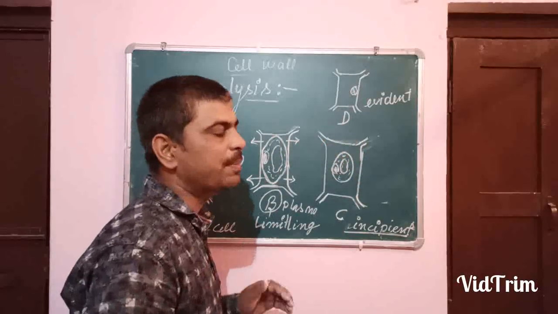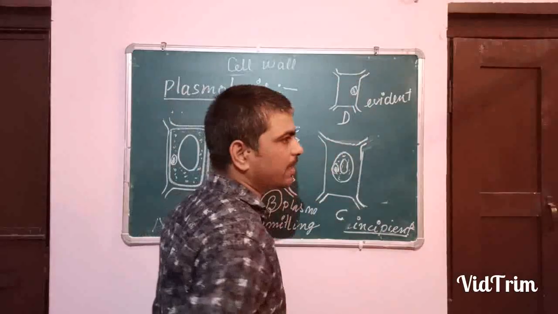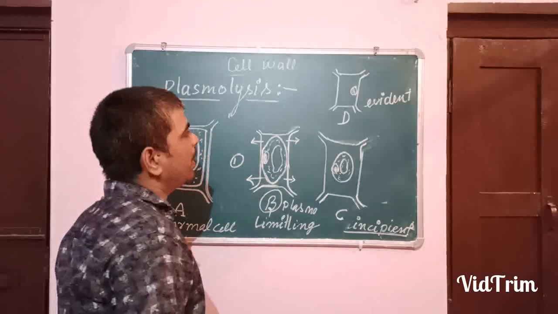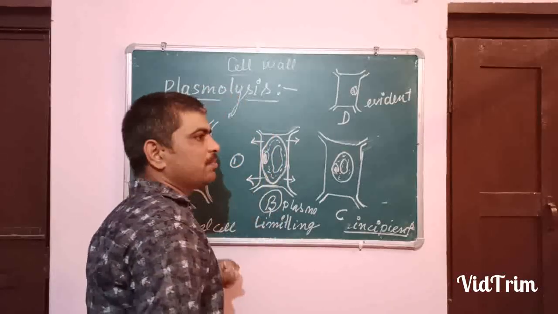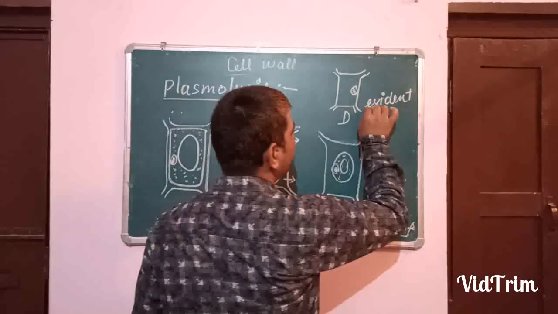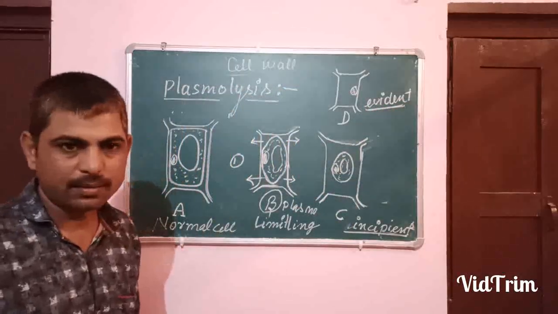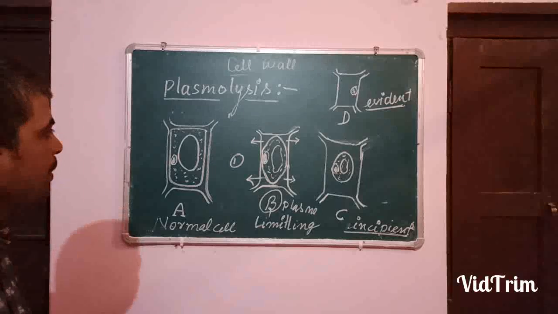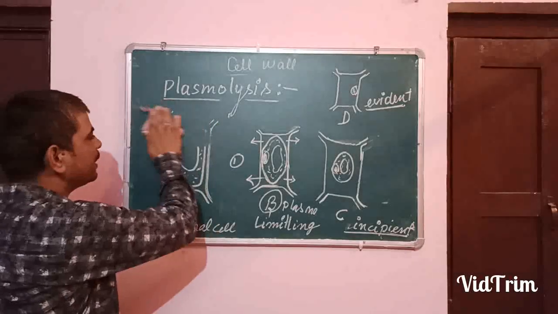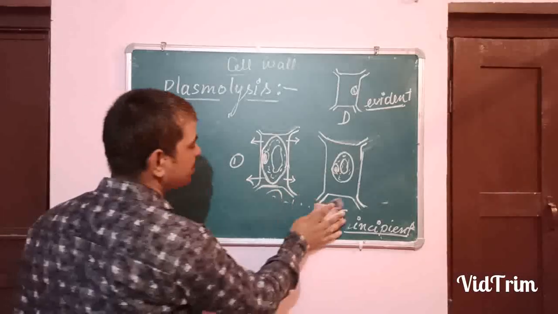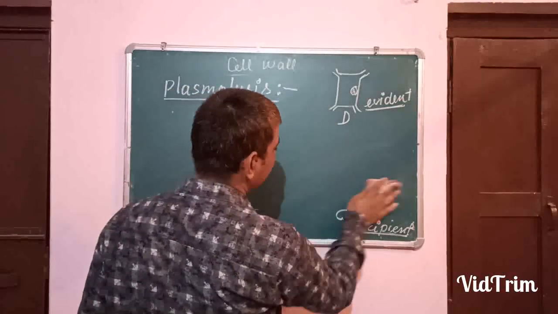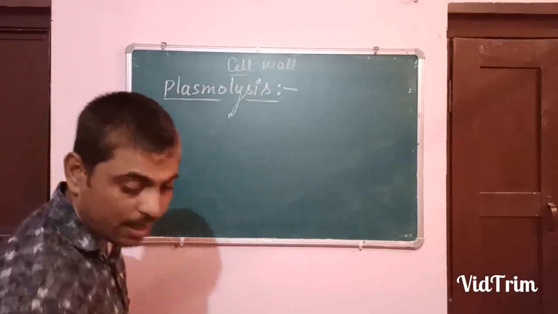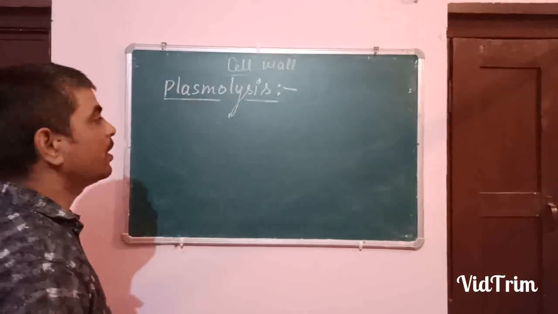And when the situation continues, the cell will shrink and settle at one side, and the vacuole shrinks and becomes very small. All the water from the cytoplasm has been removed. And it is the evident plasmolysis. This is the condition when the cell is kept in a hypertonic solution. You can imagine the raisin, kismish, that has shrinkage, but that raisin is not kept in a hypertonic solution. It is dried in the sun.